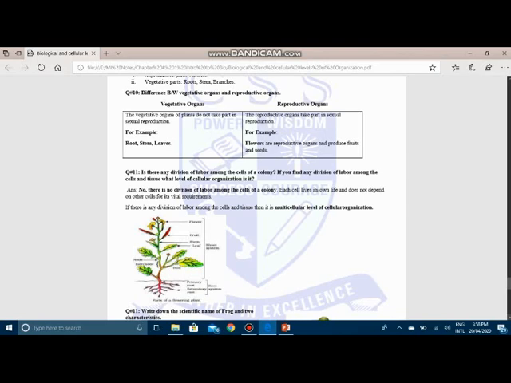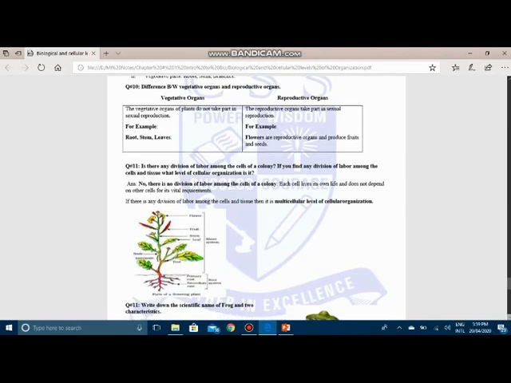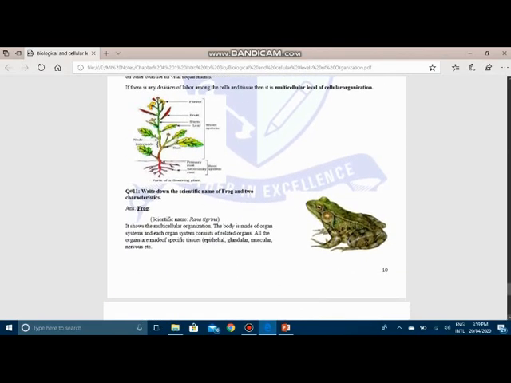There is no division of labor among the cells of a colony. Each cell lives its own life, and if there is division of labor, that's the multicellular level of organization. So it means in our body there is division of labor, because we are multicellular, and in the body of mustard plant and in the body of frog too. Now frog, same like that, it's multicellular.